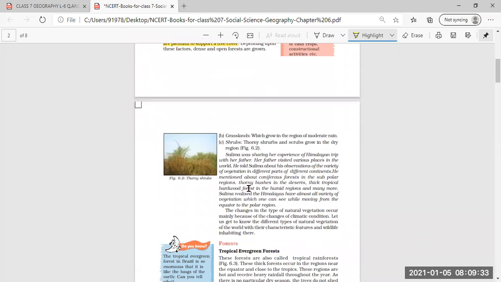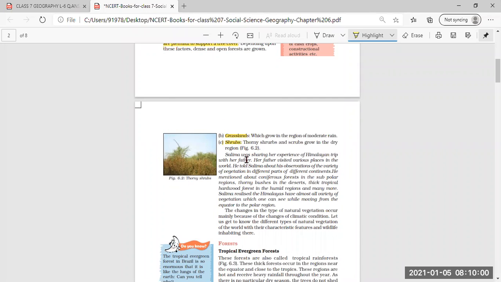Then the second category of natural vegetation, that is plant life, we have understood is grassland. Now, these grasslands grow in those areas where moderate rain is there, neither too much nor too less rainfall. It is moderate, medium rainfall. Then the third category of vegetation we have understood is shrubs.